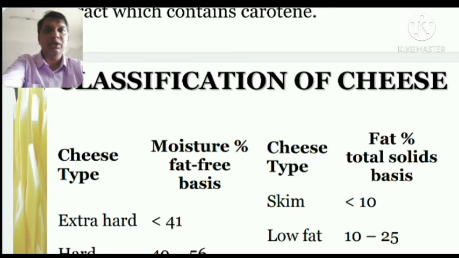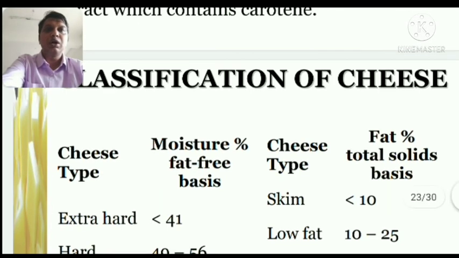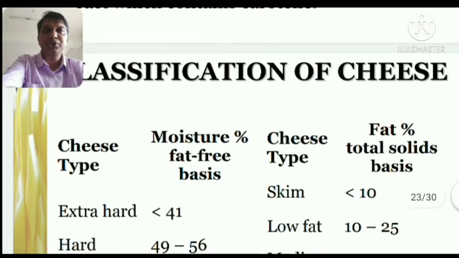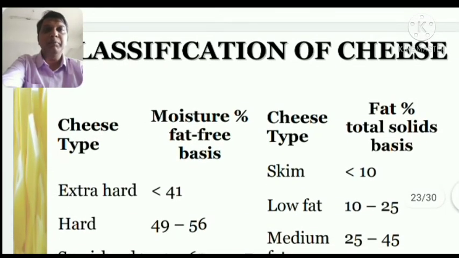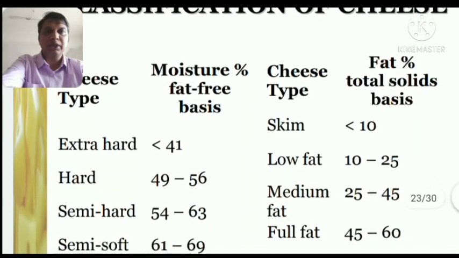The fat content will decide what type of cream it is. So here the cheese is classified on the basis of moisture content. So here comes the classification.